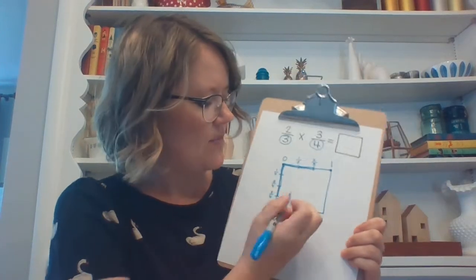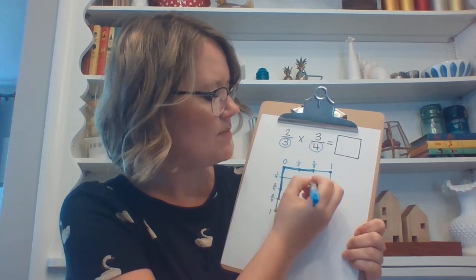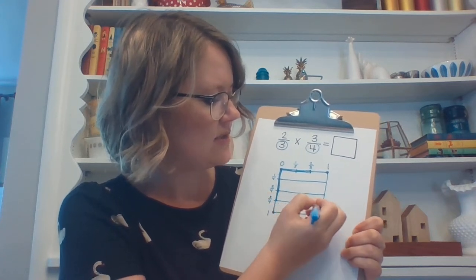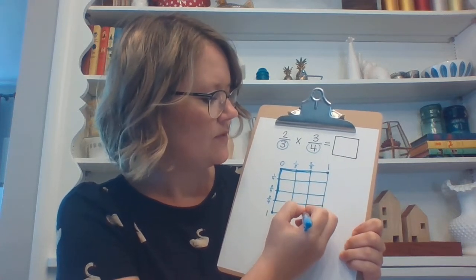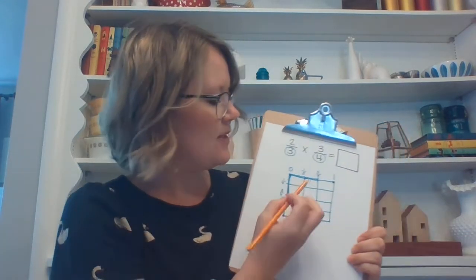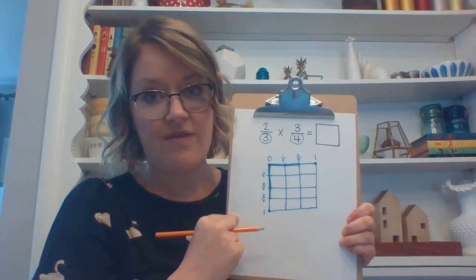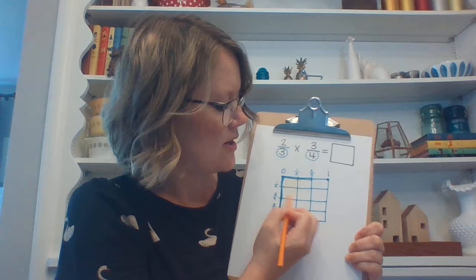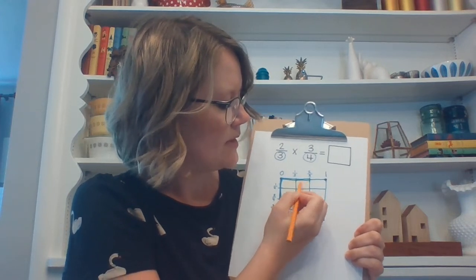To do that, I'm going to use these marks to go all the way across and all the way down. So it looks something like that. Then I'm going to fill in the space that my measurements take up. If I were to put a fence around the garden, it would go all the way over to this side.